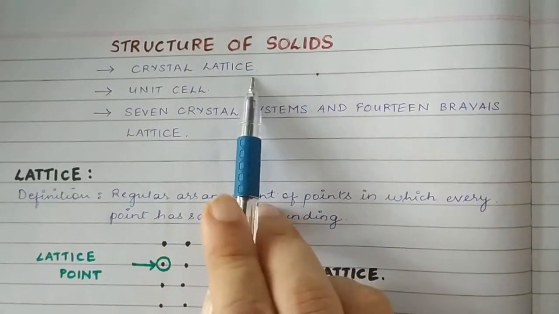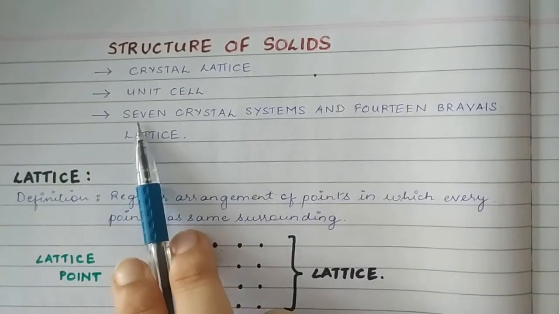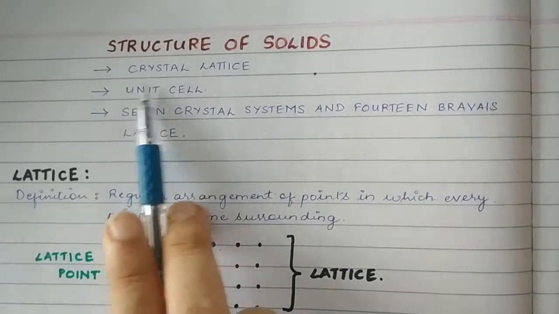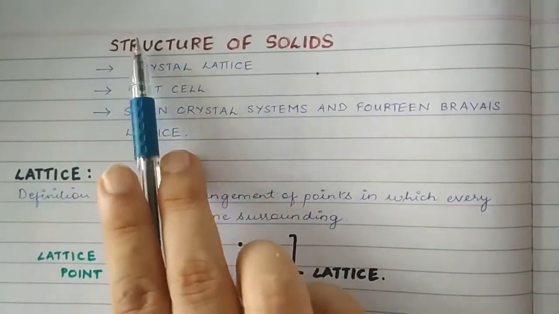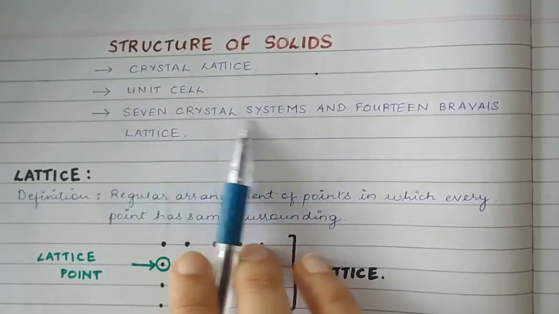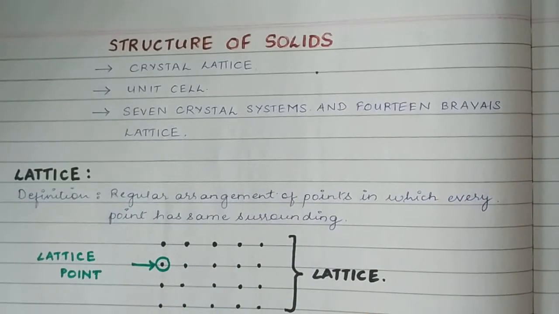What is crystal lattice? What is the definition of unit cell? And the 7 crystal systems and 14 Bravais lattice. All these 3 topics come under the structure of solids. So basically getting familiar with all these terms so that it is useful for you in your application type questions.